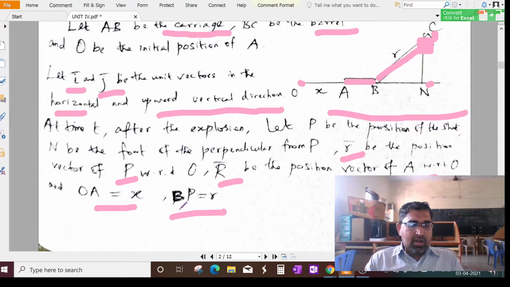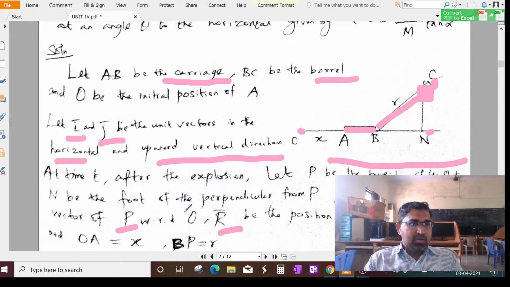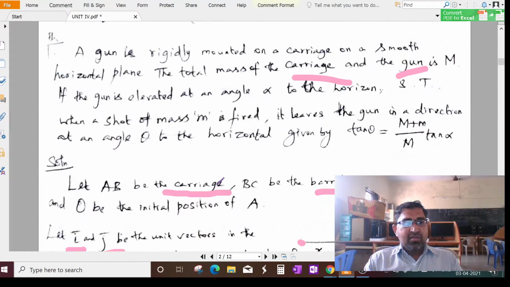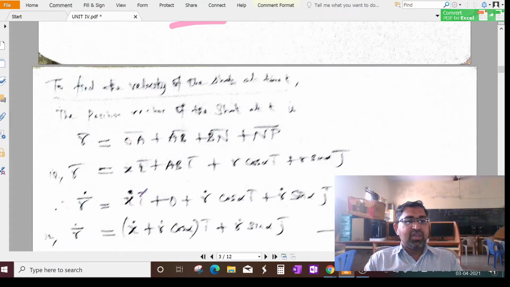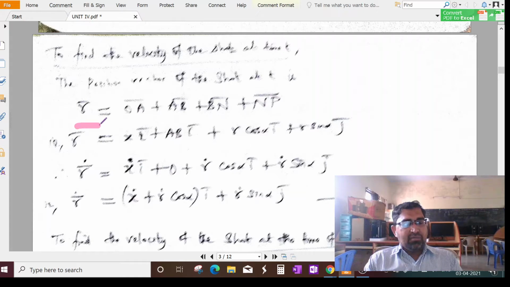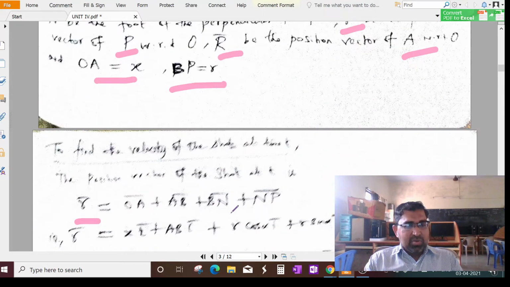These are all the things we are assuming because of the given information from the problem. Now, our aim is to find the velocity first of the shot at time t, the position vector of the shot at time t.